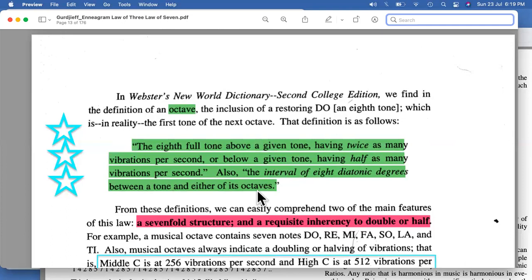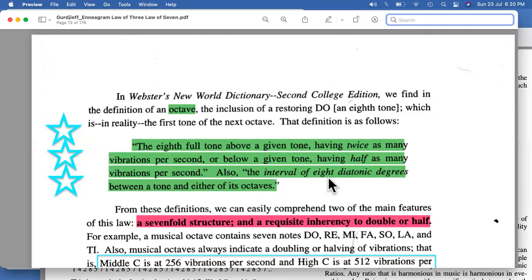Now, what we understand from this is one basic thing: twice as many vibrations per second, or below a given tone, half as many vibrations per second. This can also be told in a simple way: it either doubles, that is twice, or it halves, that is becomes one half.